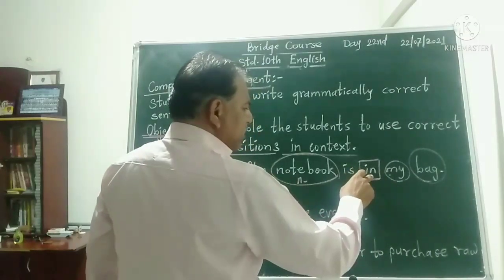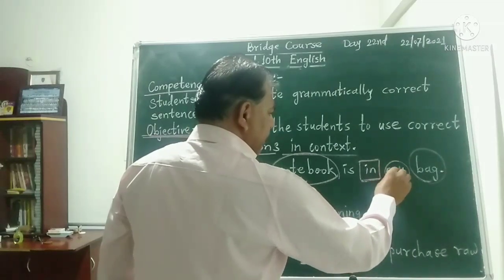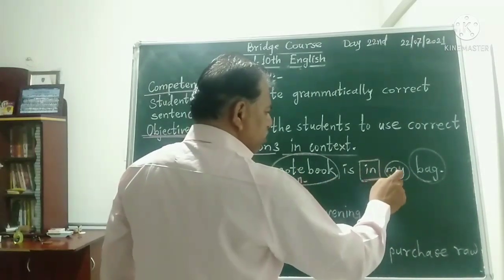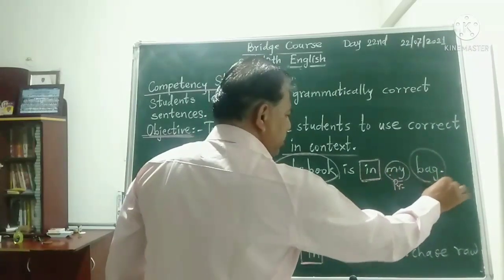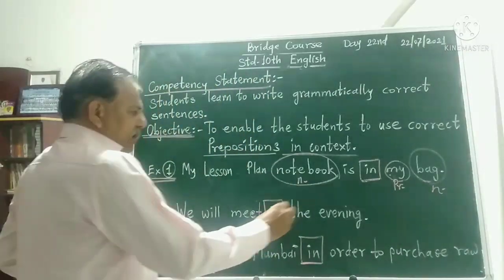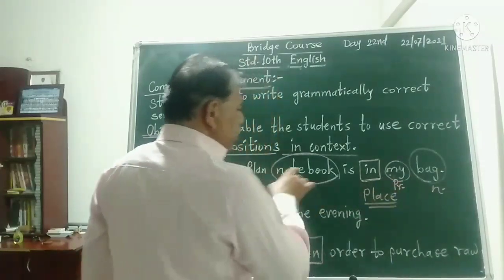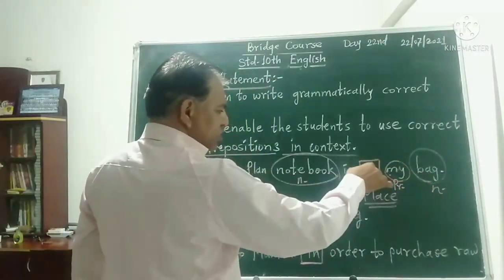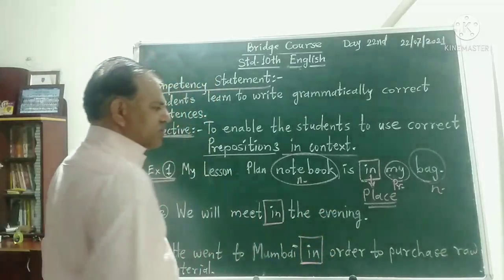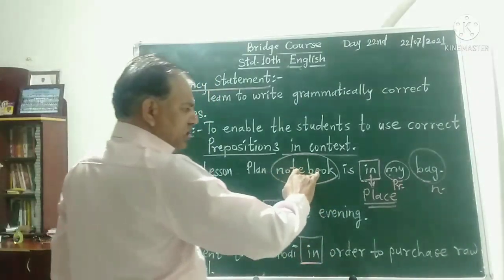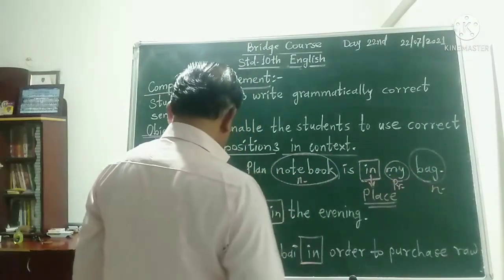So it shows the relation of notebook, then pronoun my, noun notebook, pronoun my, and again noun bag. In fact, it shows the place where the notebook is. It is in the bag. So it indicates place. It shows the relation between a noun and a pronoun and another noun.